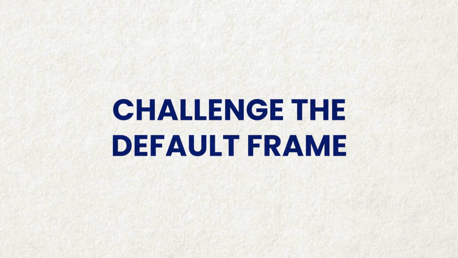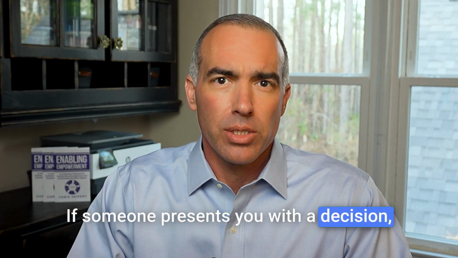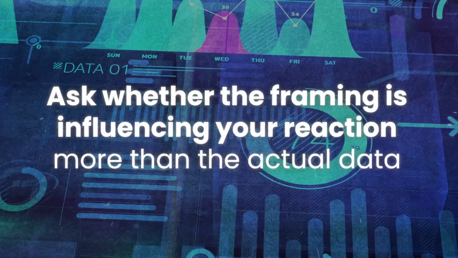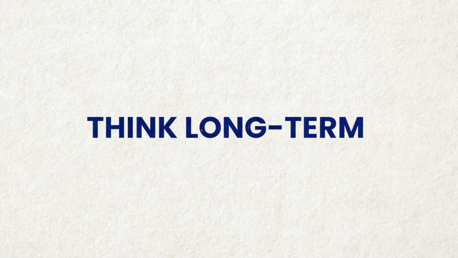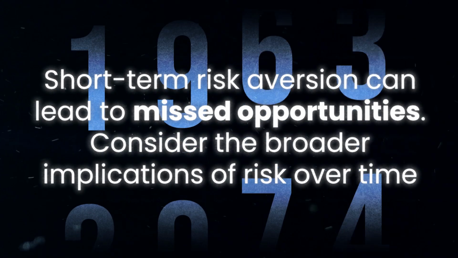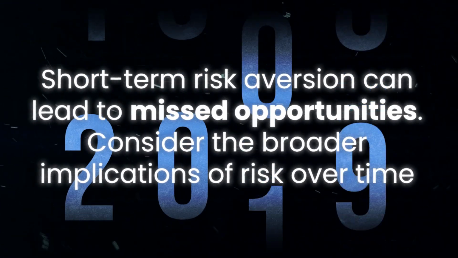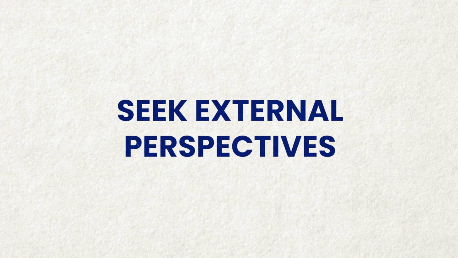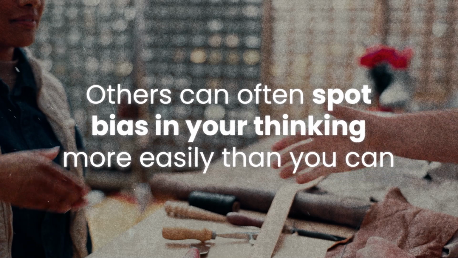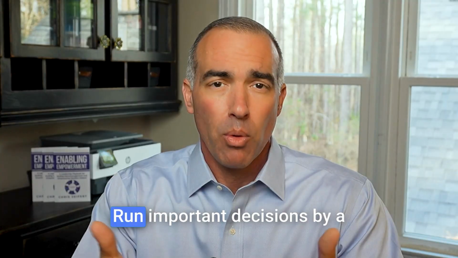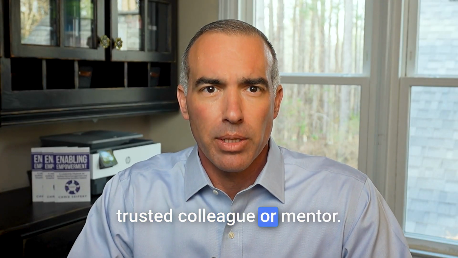3. Challenge the default frame. If someone presents you with a decision, ask whether the framing is influencing your action more than the actual data. 4. Think long-term. Short-term risk aversion can lead to missed opportunities. Consider the broader implications of risk over time. 5. Seek external perspectives. Others can often spot bias in your thinking more easily than you can. Run important decisions by a trusted colleague or mentor.